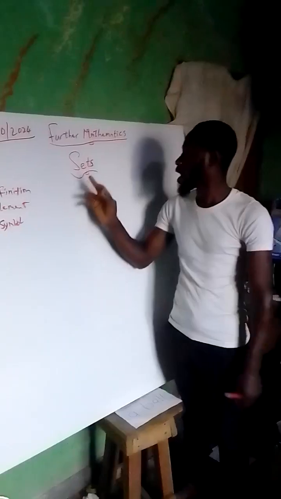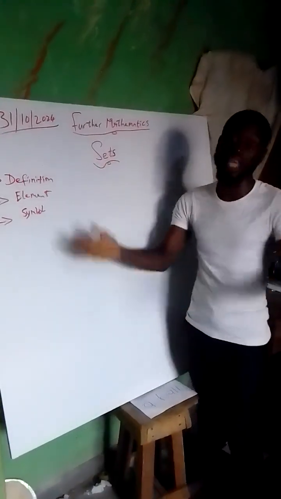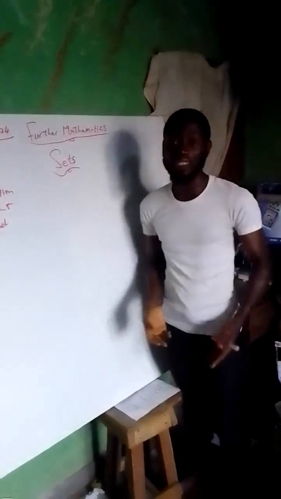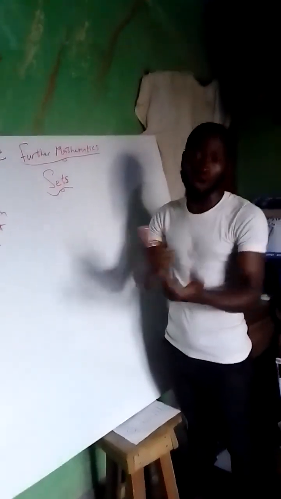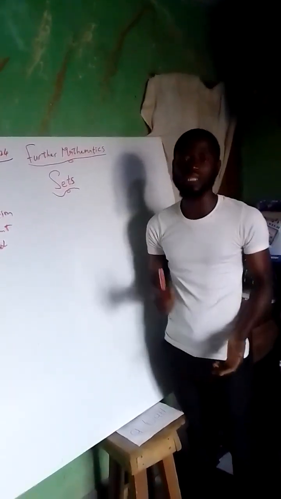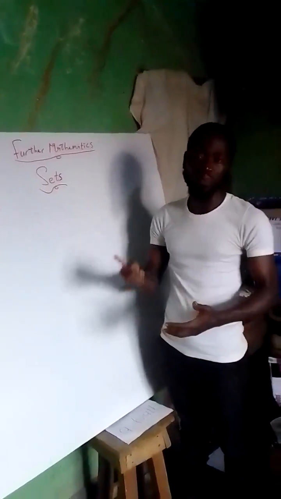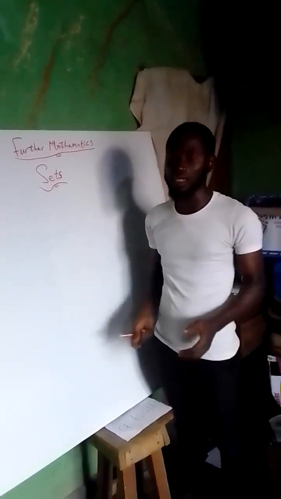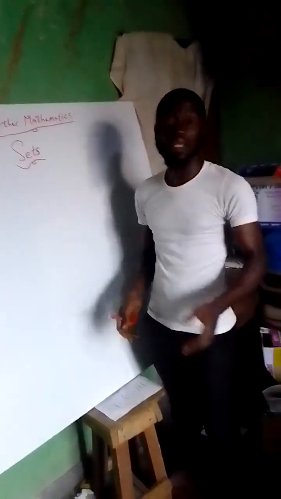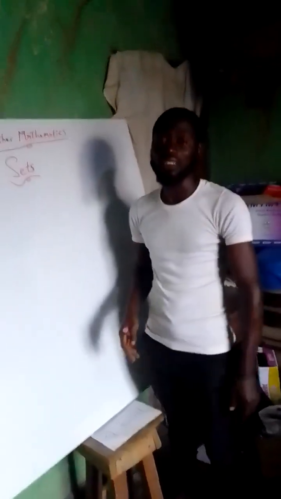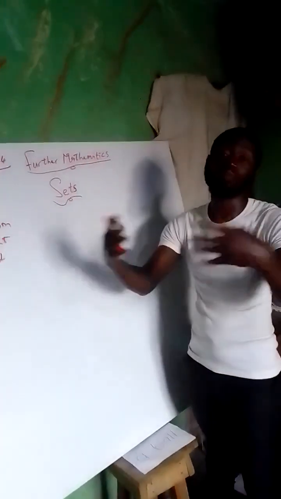So today I want to start with the introduction of set. Let me introduce set to you. What do you mean by set? A set is defined as a collection of things, objects, or numbers. I will repeat that: a collection of things, objects, or numbers. If you collect things together, objects together, numbers together. An example of a set is the collection of books in the library.